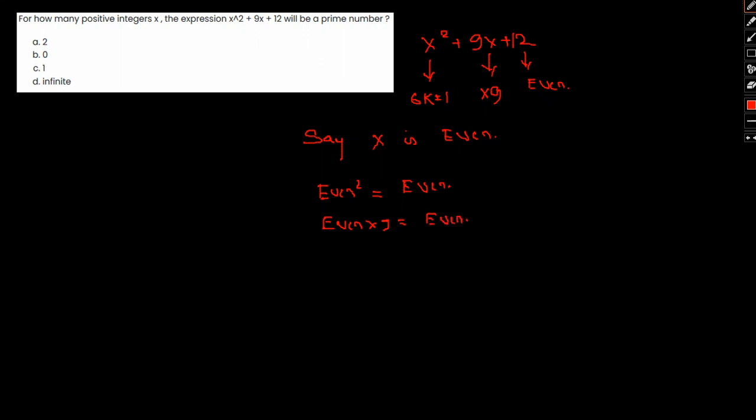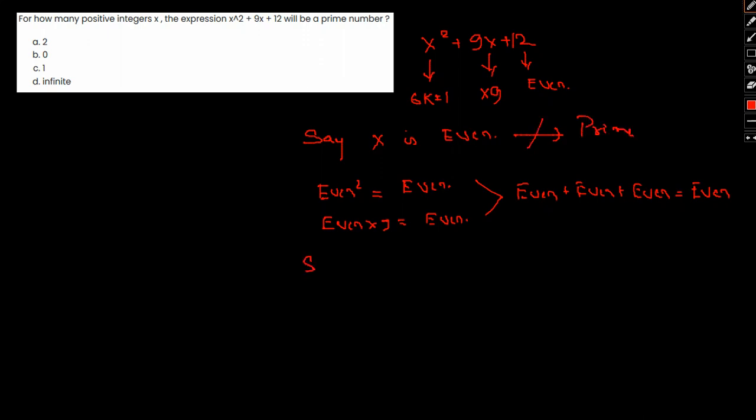So the final result of the expression would be even plus even plus even. That is, the result will again be even, like 2 plus 4 plus 8, even. So if x is even, the expression cannot yield a prime. Okay, it cannot yield any prime.